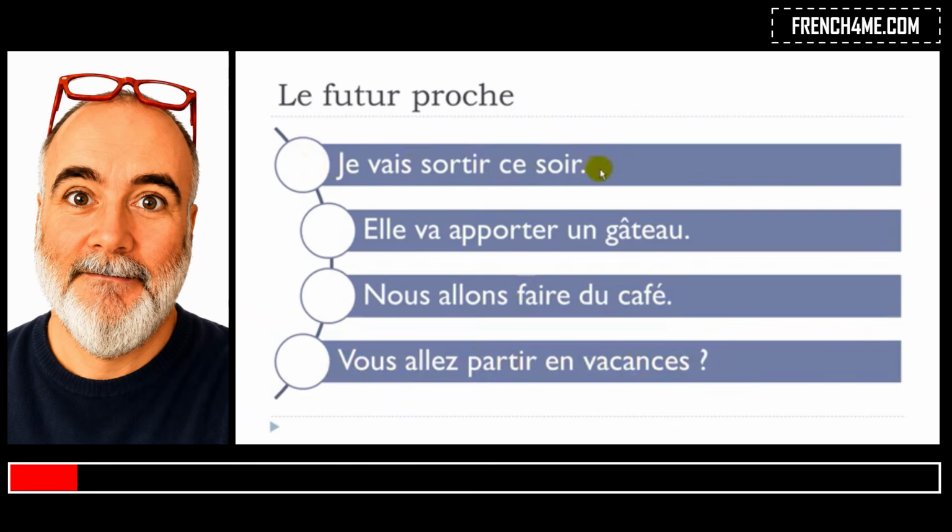First, je vais sortir ce soir. Then, elle va apporter un gâteau. Nous allons faire du café. Vous allez partir en vacances? And that's it. Now you know how to make this futur proche.